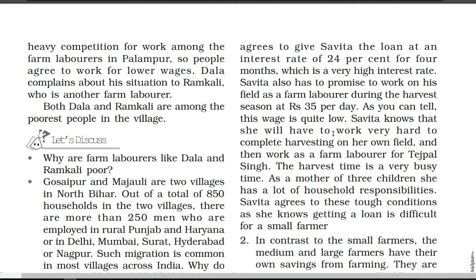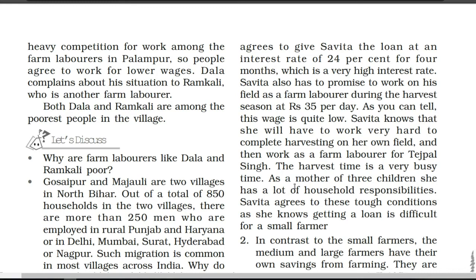Savita knows that she will have to work very hard to complete harvesting on her own field, and then work as a farm laborer for Tejpal Singh. So Savita knows this fact, that of course she has to work very hard to complete harvesting on her own field, as well as to work as a farm worker on the fields of Tejpal Singh. But she doesn't have any option, where will she go? She doesn't have any choice. So she is going to agree. The harvest time is a very busy time.